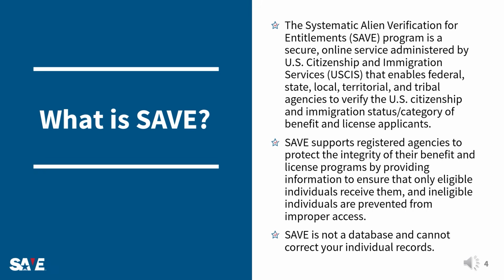SAVE supports registered agencies to protect the integrity of their benefit and license programs by providing information to ensure that only eligible individuals receive benefits or licenses, and ineligible individuals are prevented from improper access. SAVE does not determine an applicant's eligibility for benefits or licenses. SAVE queries a variety of databases, but is not a database itself. It does not maintain your individual records and is not able to correct errors if they exist in those databases.